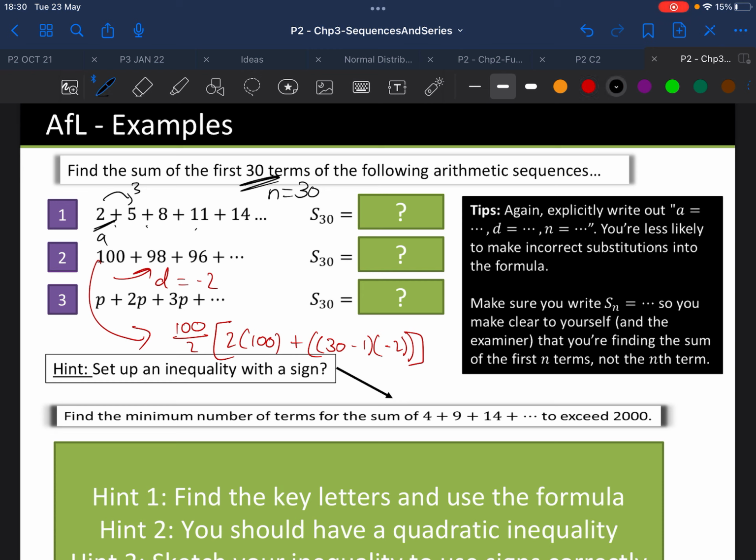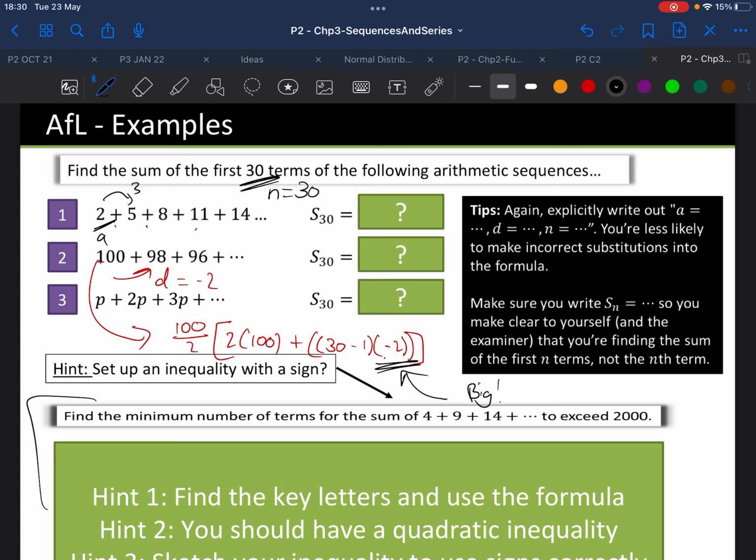So from experience of marking a question just like this in the real exam, I can tell you that that is the worst answered part, is forgetting that negative. So be nice and careful with it, please. Your answer to that is going to be a big number, yes? I will leave that one for you to work out.